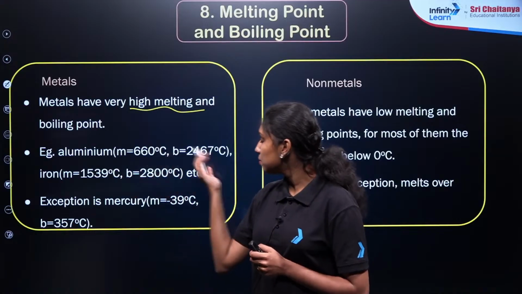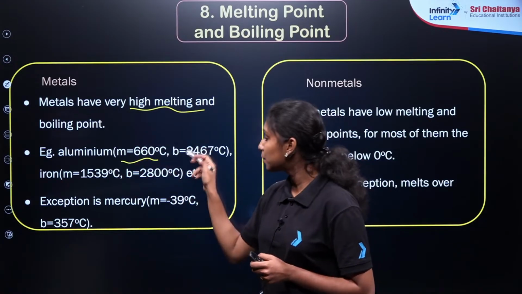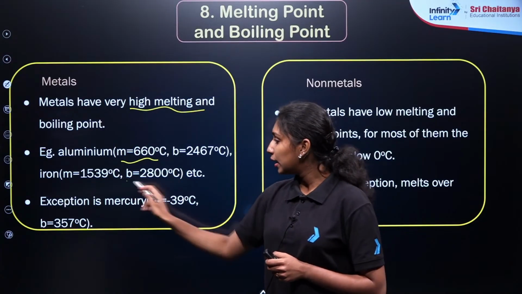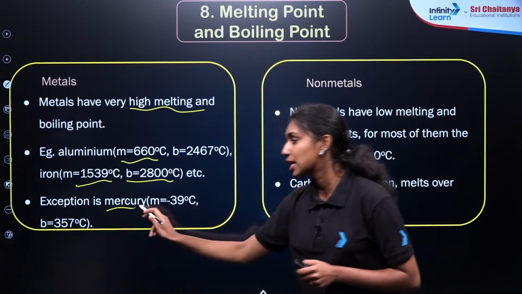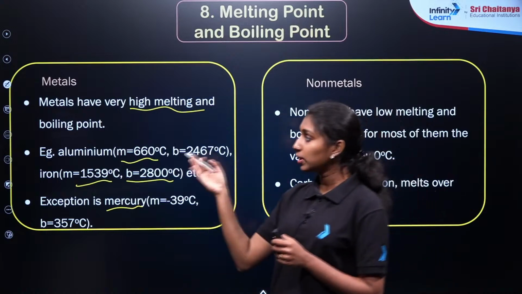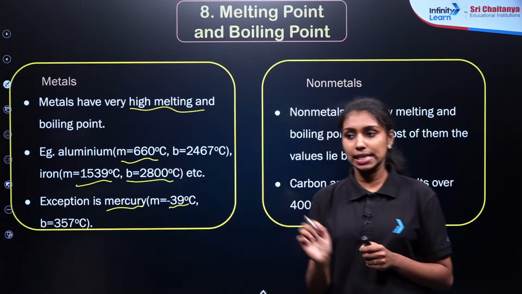An example is aluminium. The value is given here. Here, the smaller m stands for the melting point and the smaller b stands for the boiling point. Then iron is also given here. One more exception is mercury. As we already know, mercury is in the liquid state, right? So it has a very low melting point of around minus 39 degrees Celsius. Clear?